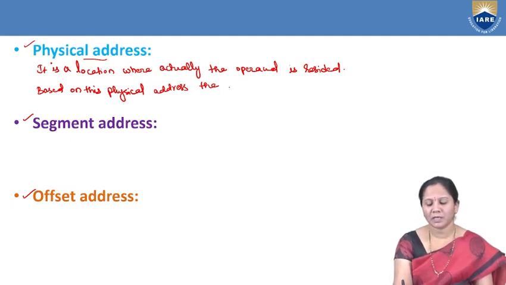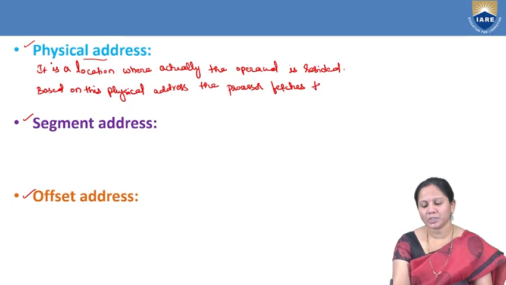So based on this physical address, the processor fetches the instructions from the memory.